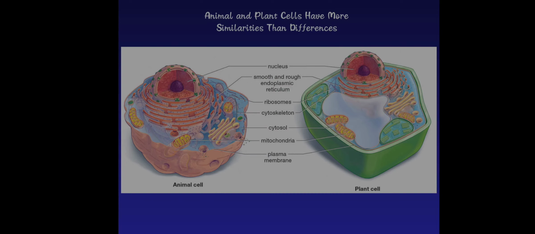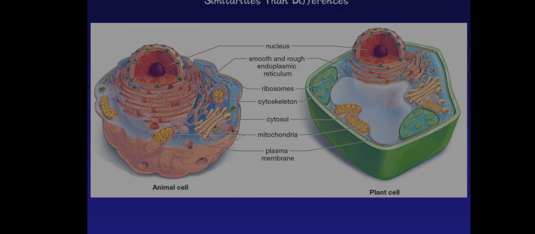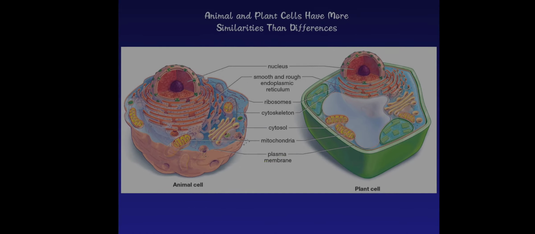Animals and plants are two living beings, but they seem totally different. Despite their different structures, they have many things in common in their cell structure. We'll see what common things an animal and a plant cell have. They both have a nucleus, smooth and rough endoplasmic reticulum, ribosomes, cytoskeleton, cytosol, mitochondria, and plasma membrane.